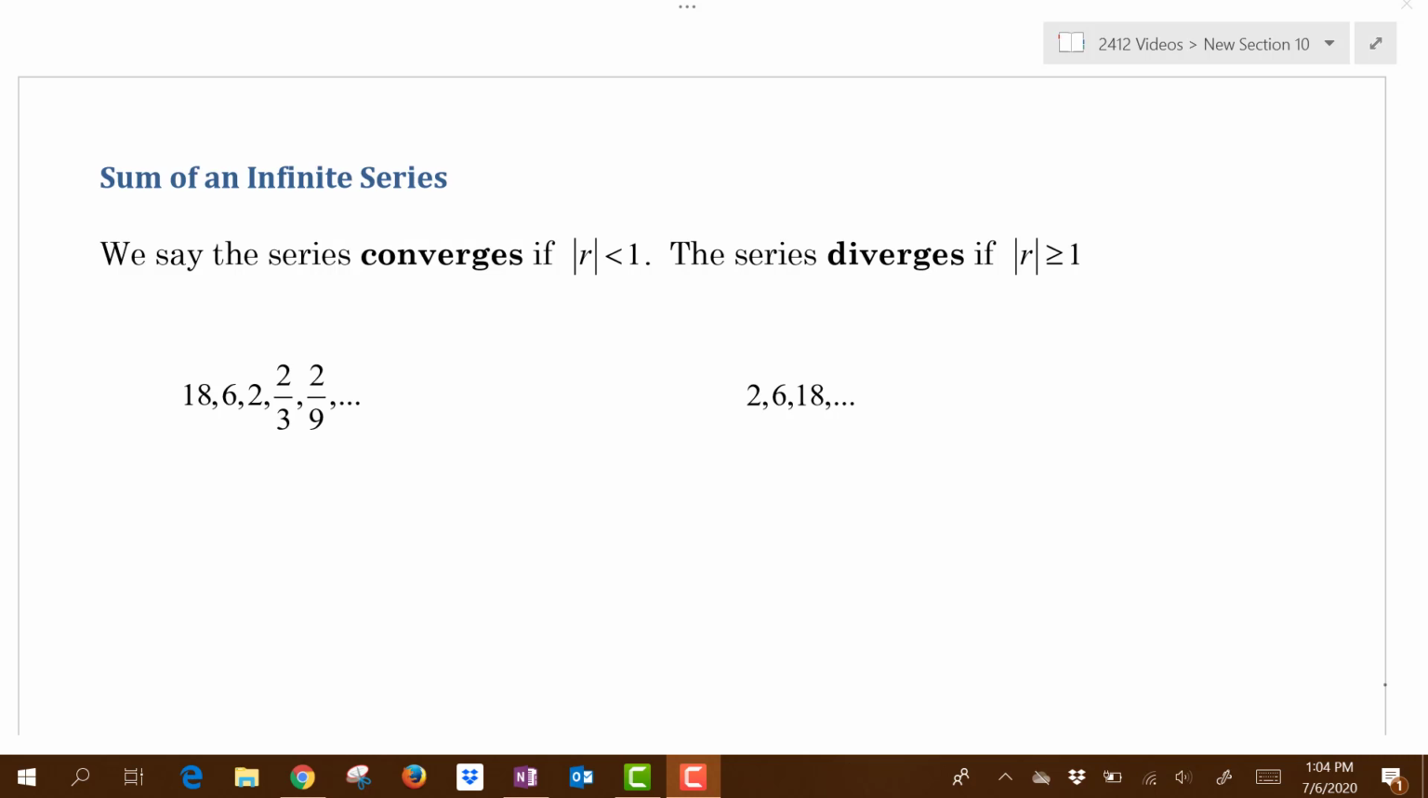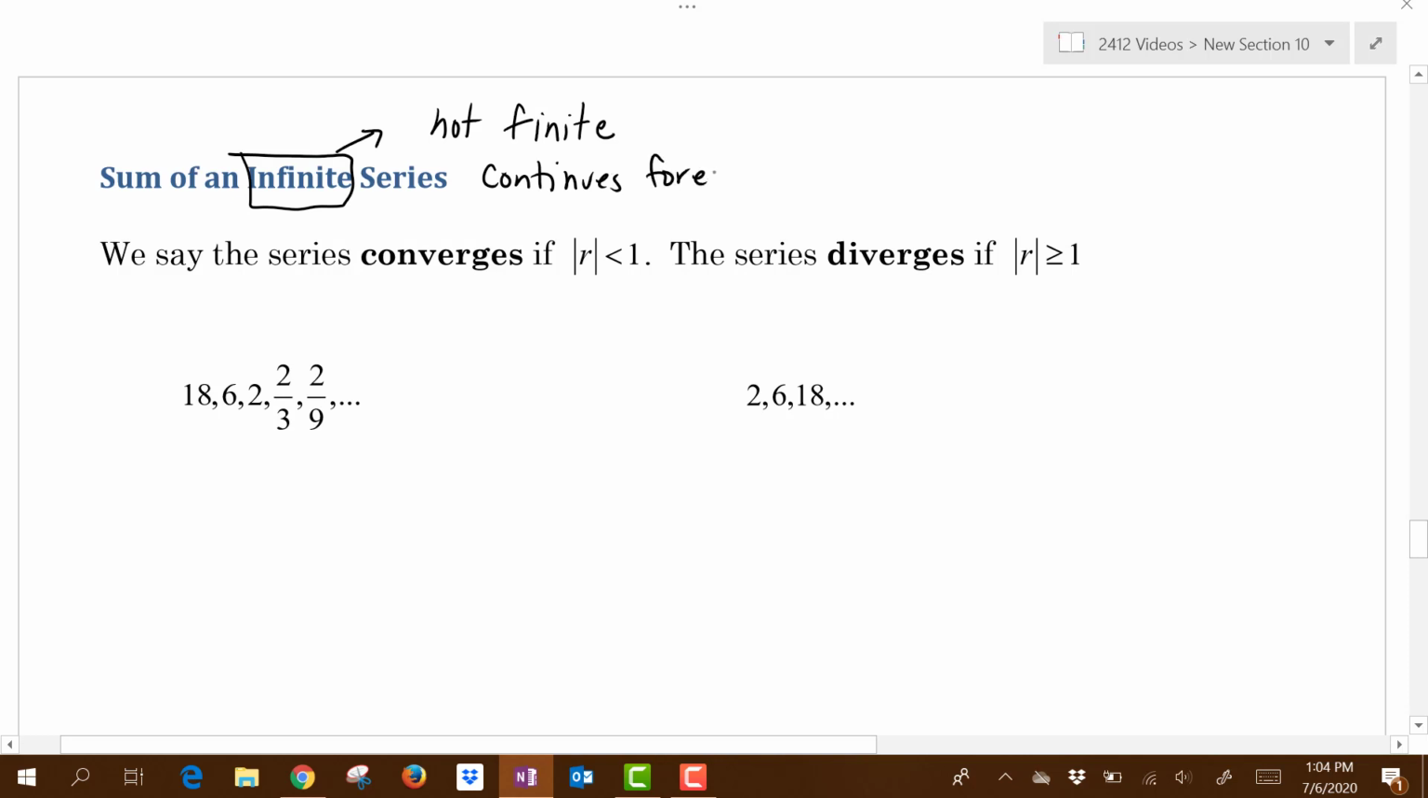Now we're going to look at the sum of an infinite series. The word infinite means not finite. In other words, I'm not going to stop adding at the 7th term or the 100th term or even the millionth term. We are actually going to sum up all of the terms that go on forever. So we're going to sum up the infinite number of terms, so it continues forever.